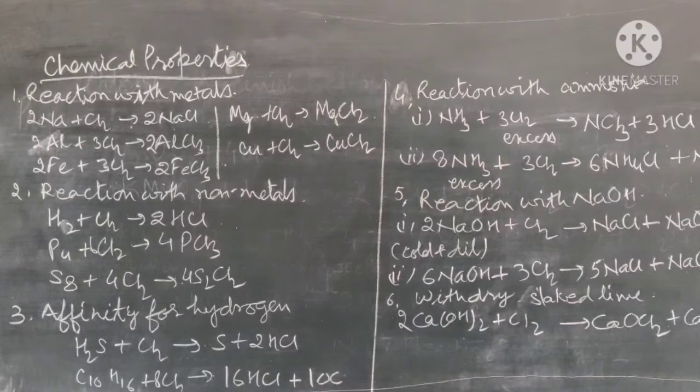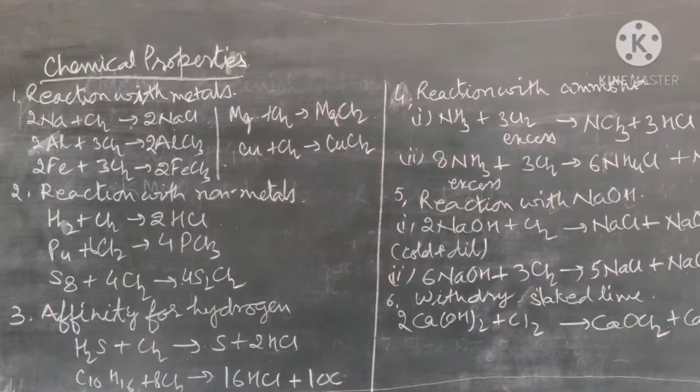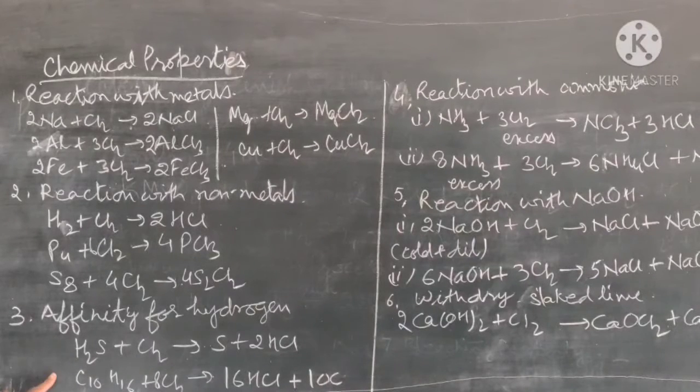Now chlorine gas has affinity towards hydrogen. Any compound which contains hydrogen reacts with chlorine, and the chlorine combines with the hydrogen and the other element is replaced. So you can see here, when chlorine reacts with H2S, it combines with the hydrogen to form HCl and sulfur is removed.